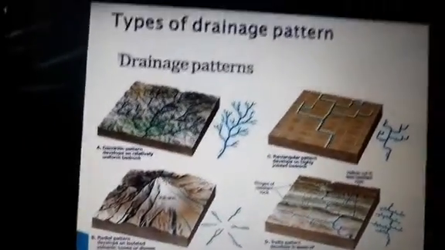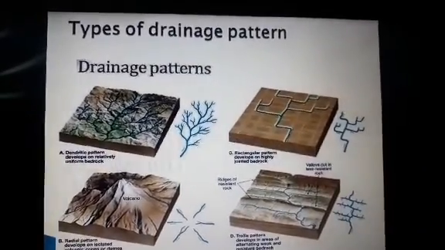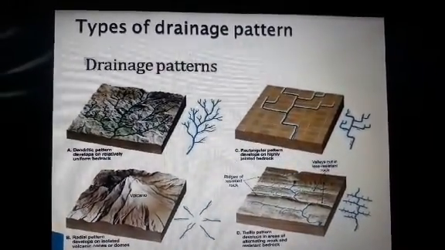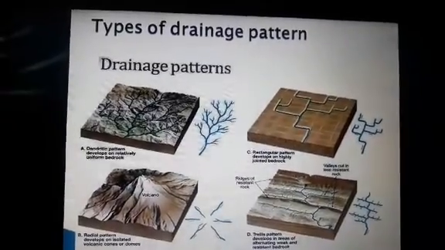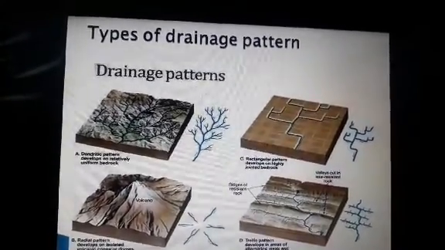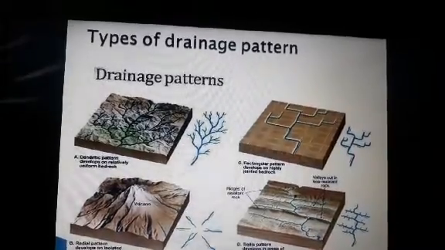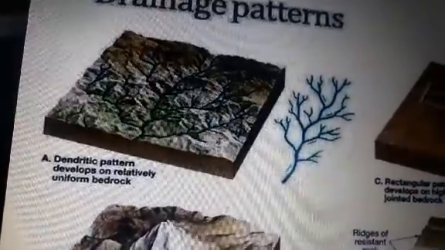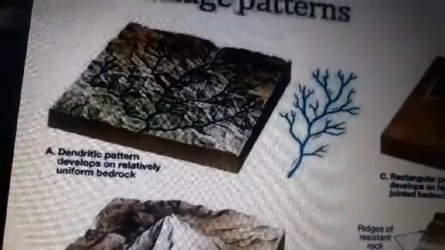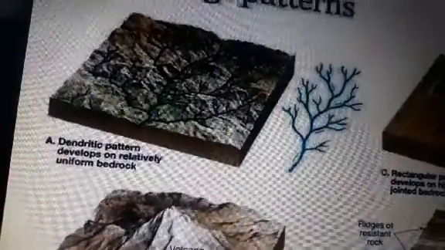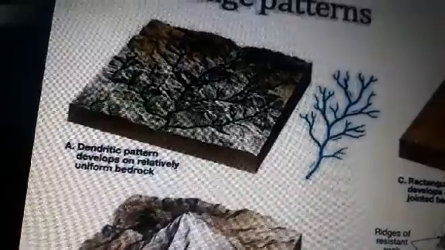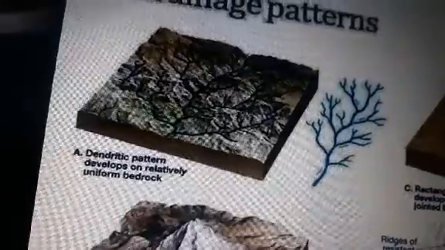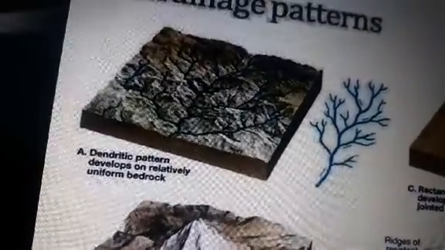Here is an example of drainage patterns of our country. A dendritic pattern develops where the river channels flow along the slope of the terrain. The stream with its tributaries resembles the branches of a tree, thus the name dendritic. You can see the tree-like structures where the rivers are formed.